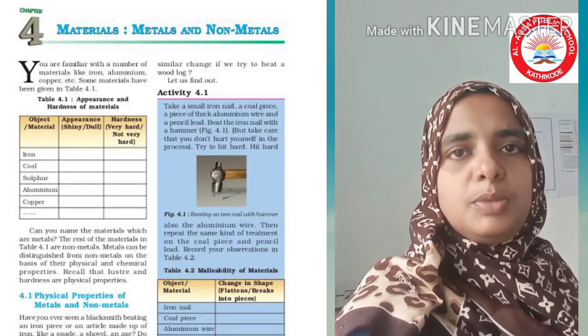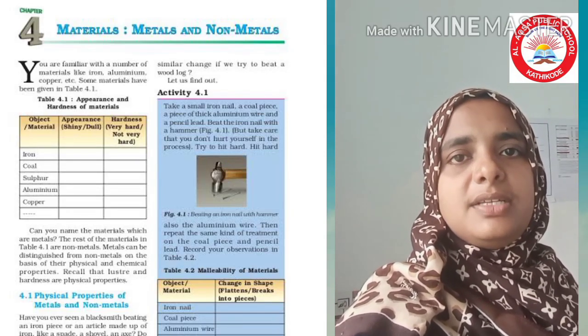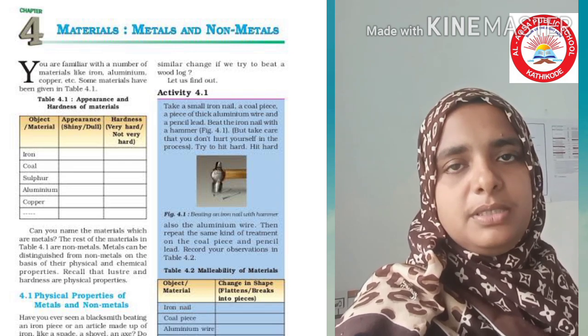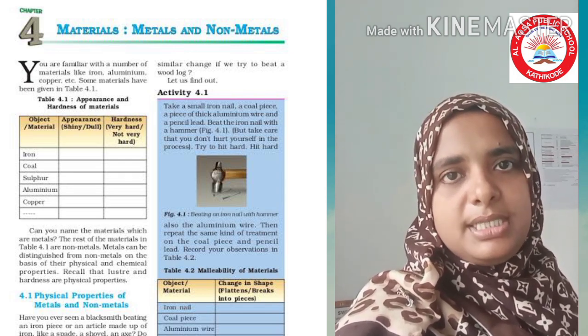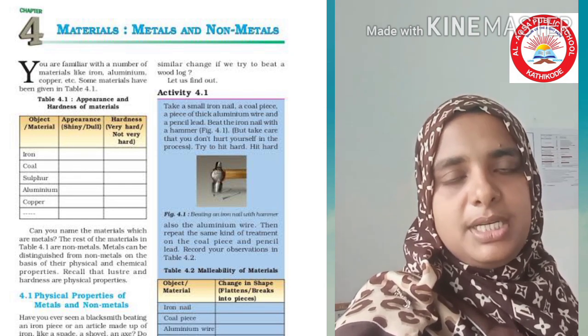Children, good morning. Today we can start our chemistry chapter. In your textbook, 4th lesson, materials, metals and non-metals. That is our first chemistry lesson. So let us start. You are familiar with a number of materials like iron, aluminium, copper, etc.